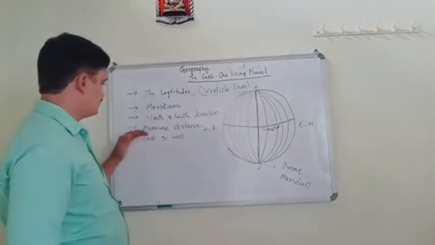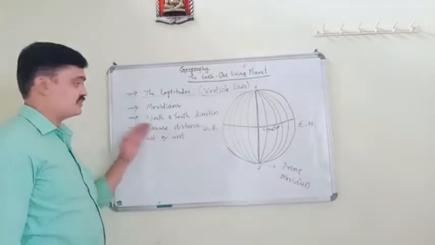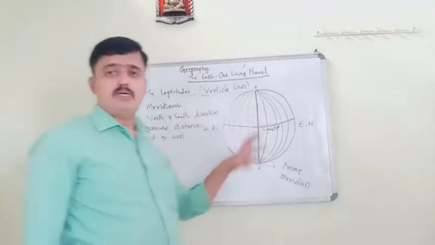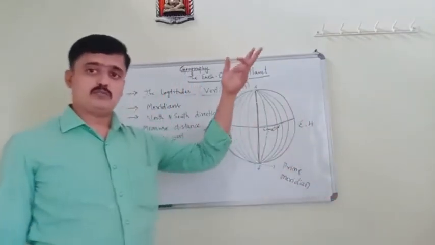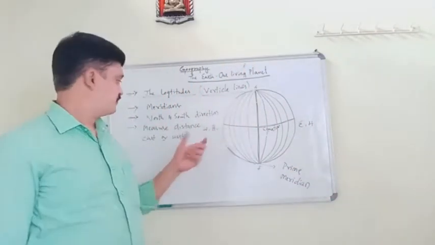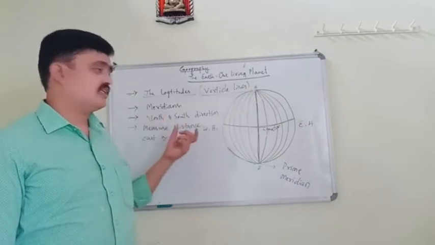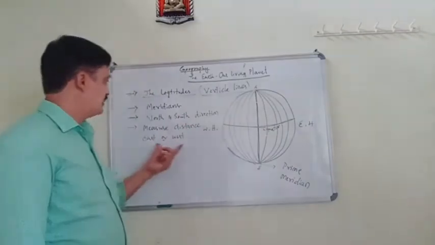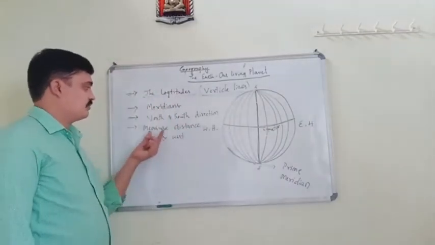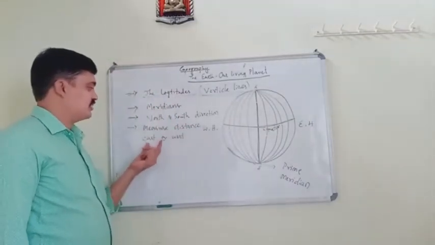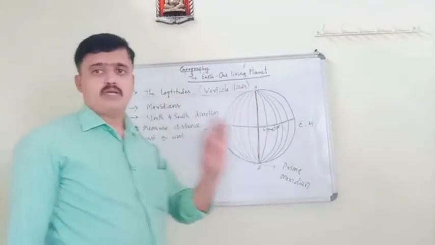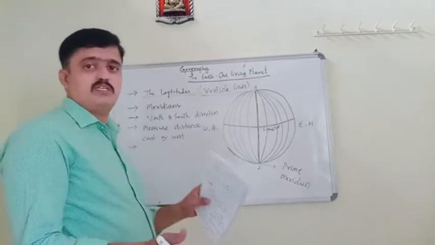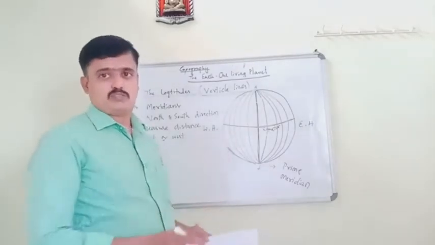Latitudes help to measure the distance north or south, but longitudes are helpful to measure the distance east or west of the prime meridian. From the differences between longitudes and latitudes, you will come to know.